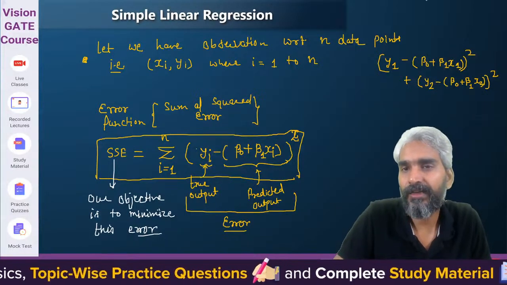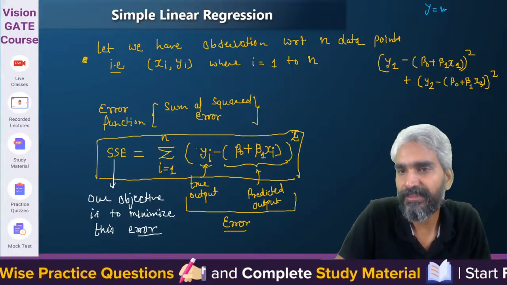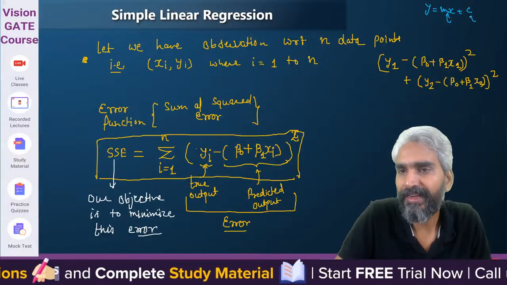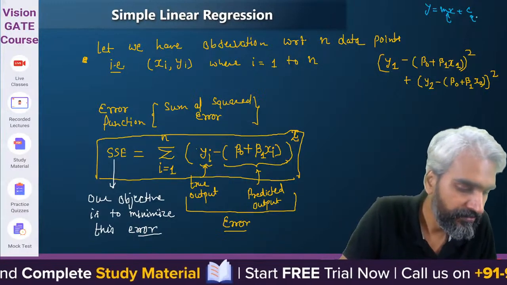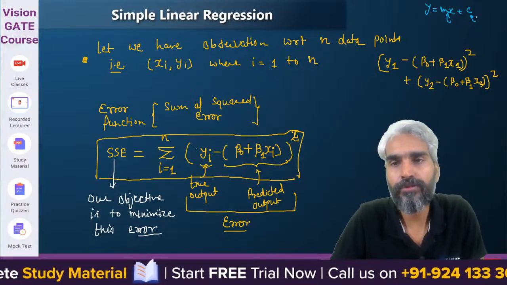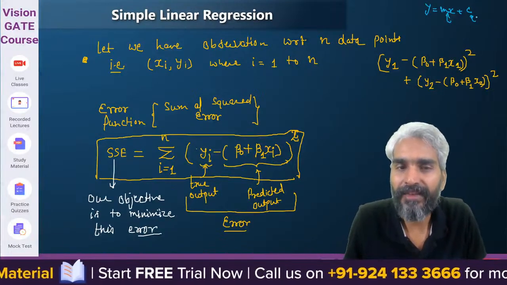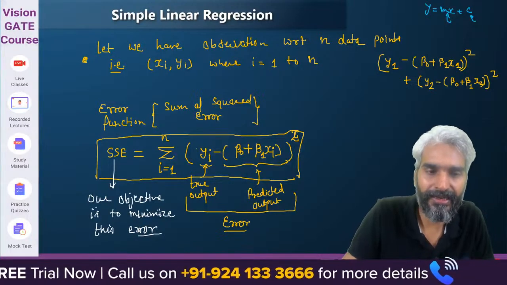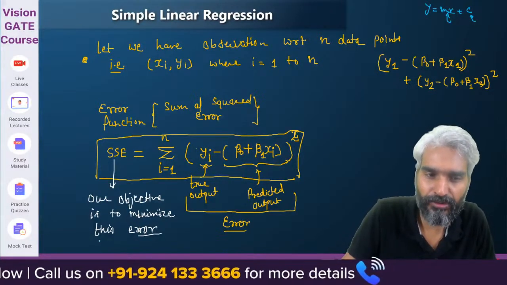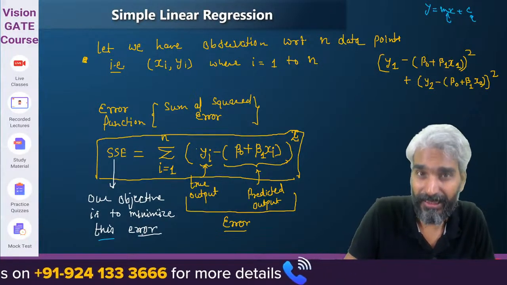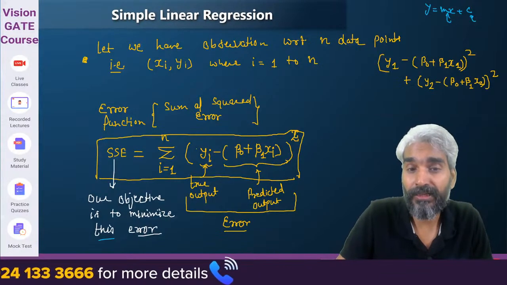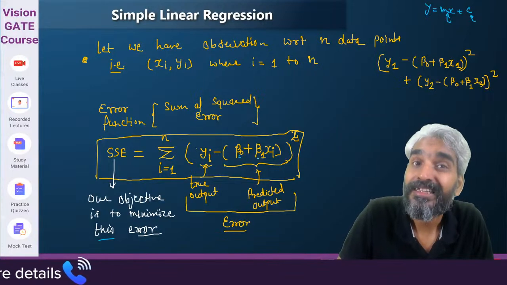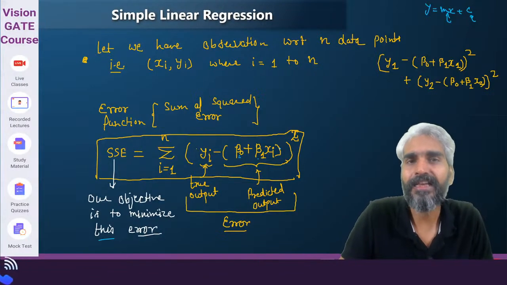Sir, in the equation y equals mx plus c, if you change the values of m and c, the line will change. So when our objective is to minimize this error, ultimately we need to choose the beta 0 and beta 1 values such that this summation is minimized.